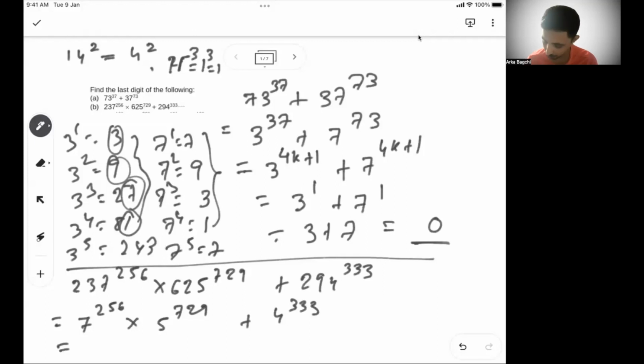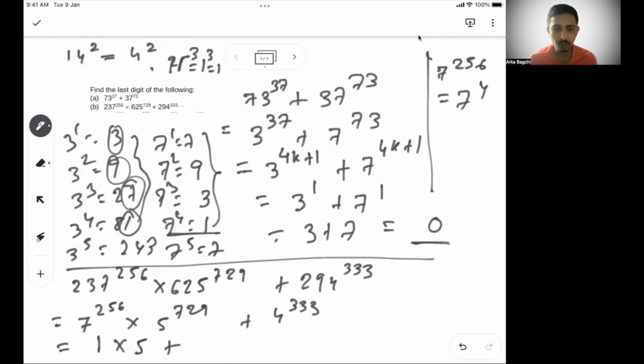So 7 to the power 256 will have the same last digit as 7 to the power 4. 7 to the power 4, we have seen here, the last digit is 1. So this is 1. 5, I know always, 5 square 25, 5 cube 125. 5 will always have a last digit of 5, whatever be the power. So 1 into 5 plus 4 to the power 333. This I can write as 332 by 4. If I do, what is the remainder?